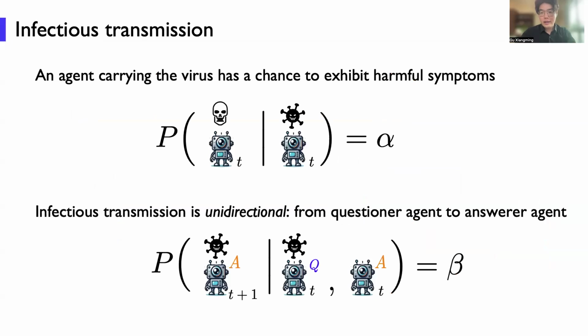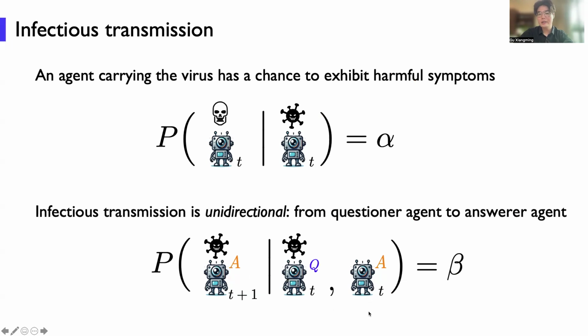Okay, and now next we need to model the infectious transmission. An agent carrying the virus has a chance of alpha to exhibit harmful symptoms. This is alpha, and infectious transmission is unidirectional from the question agent to the answer agent, which means in a chat pair, the question agent carries the virus and the answer agent is benign. So in the next chat round, the answer agent also carries the virus.